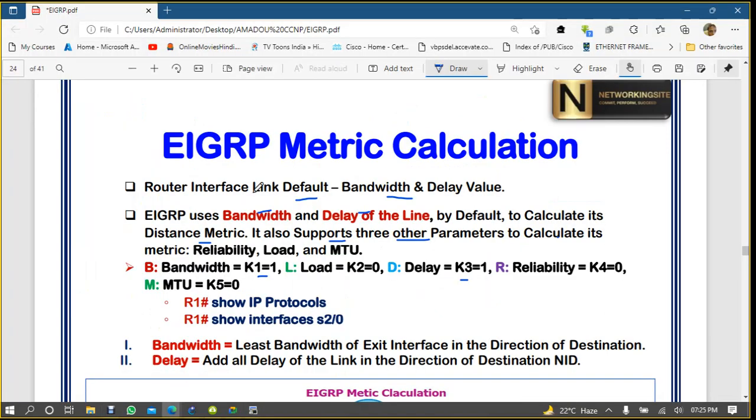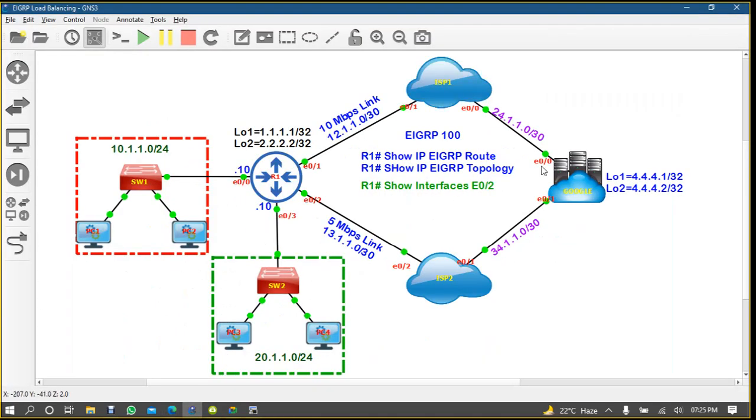So here let's have a look at this EIGRP metric calculation on the same lab. What is the metric to reach the 4.4 network from R1? What we have to calculate is the lowest link.